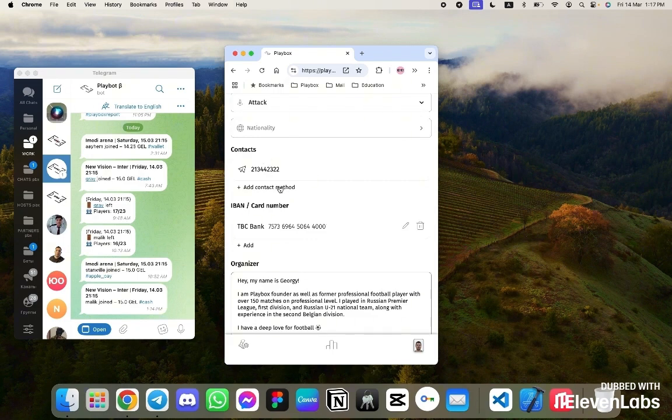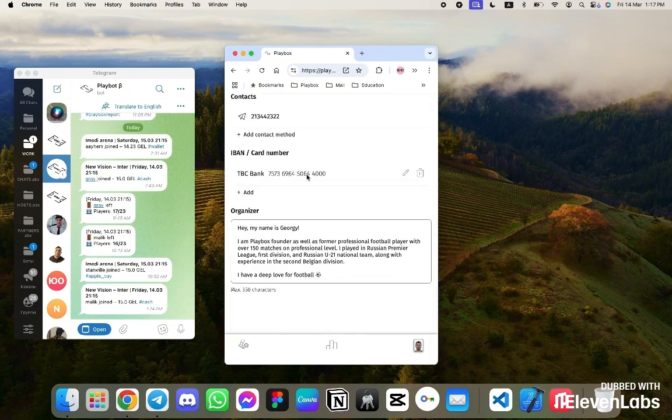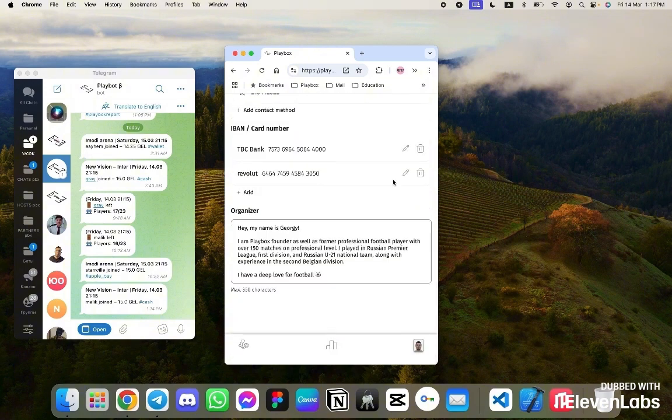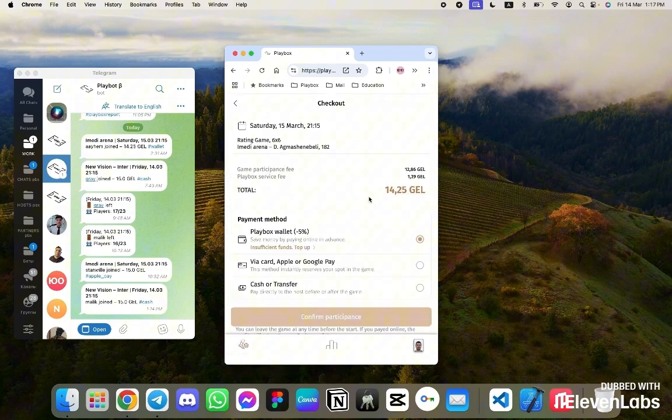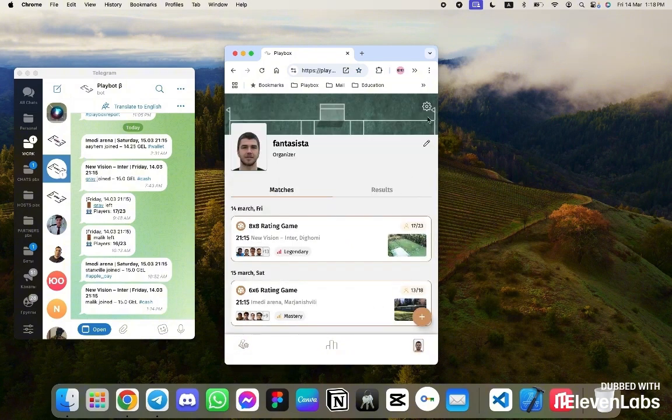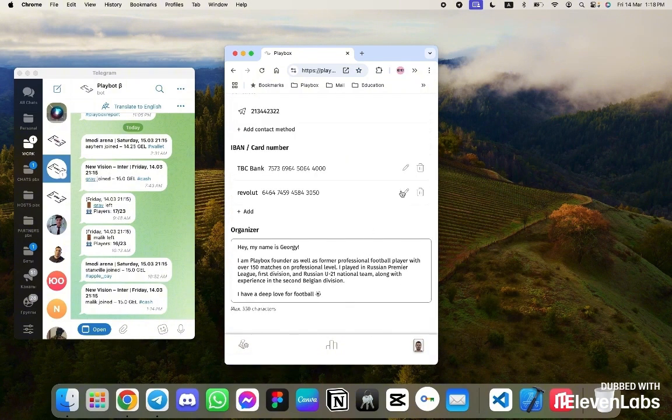Next, each user can add their contact information. Organizers can add their card details. We have them protected and they are not shown to anyone. This is how the card addition process looks. Here you write your card number, write the bank's name, and you confirm. Here this card appears. You can edit or delete it. Users joining games will not see your data, yet they can copy it. Therefore, please take this seriously to ensure the money reaches you. Avoid mistakes.